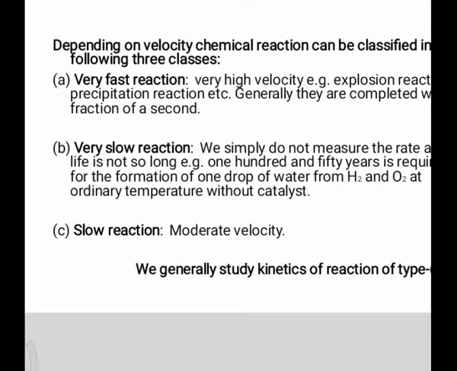For example, hydrolysis of ester, inversion of sugar, decomposition of hydrogen peroxide, etc. Student, generally we study kinetics of the third type of reaction, slow reaction.